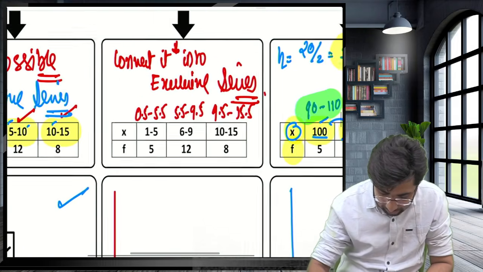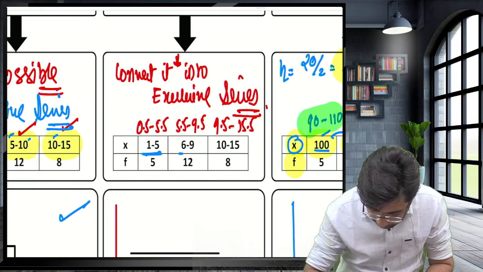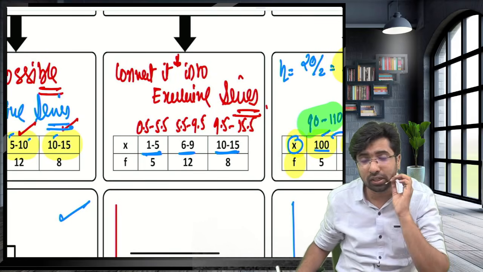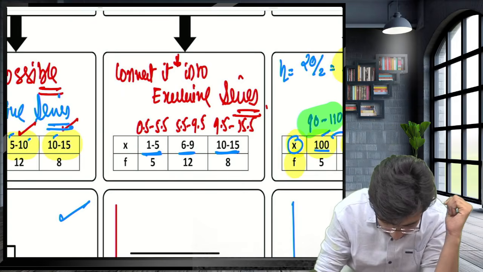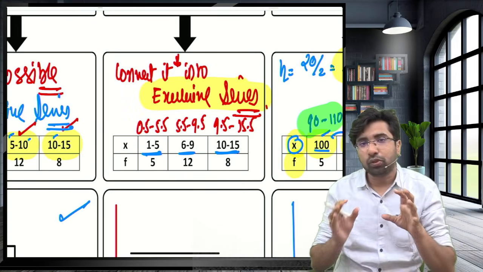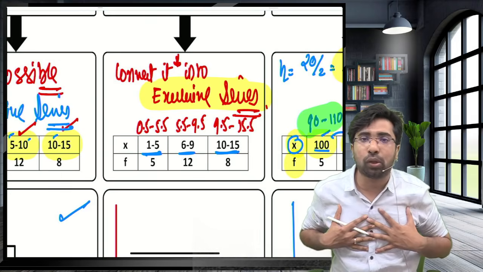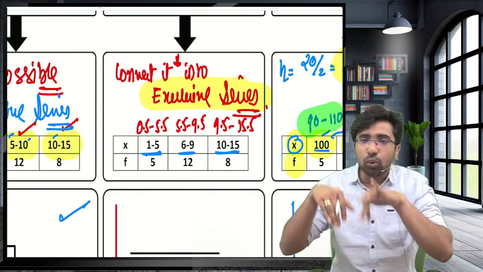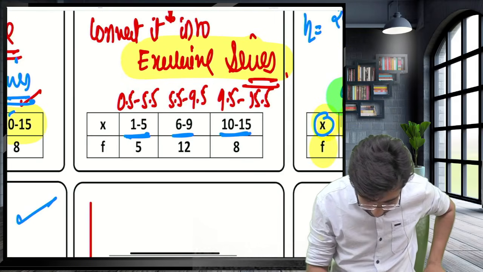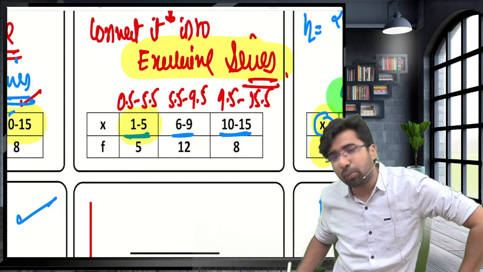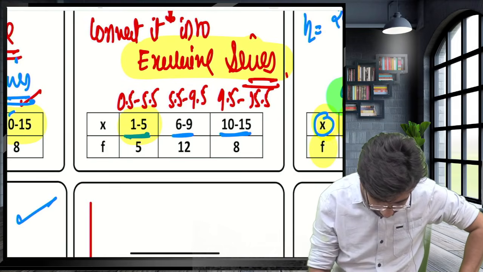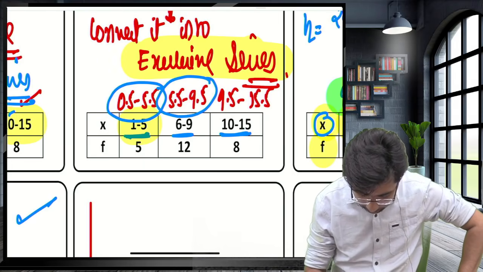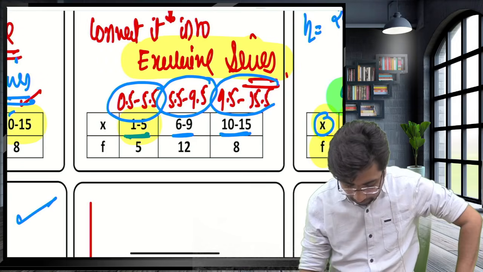But in the next case, if there is no equal gap, 1 to 5, 6 to 9, 10 to 15, if the series is not exclusive, first of all you have to convert it into exclusive. In case of an inclusive series, you can draw the histogram, but first you have to convert it into an exclusive series. So here you subtracted 0.5 from the lower limit and added 0.5 to the upper limit, and constructed the exclusive series: 0.5 to 5.5, 5.5 to 9.5, 9.5 to 15.5.